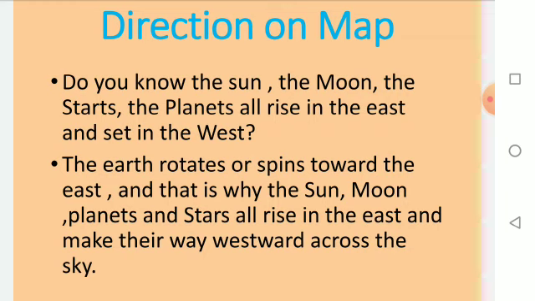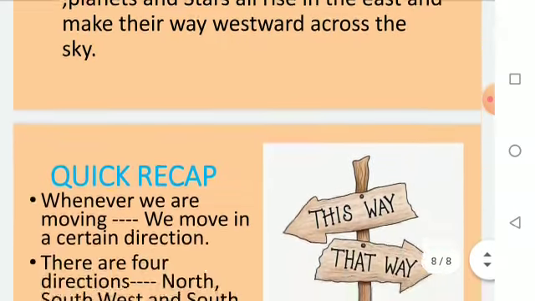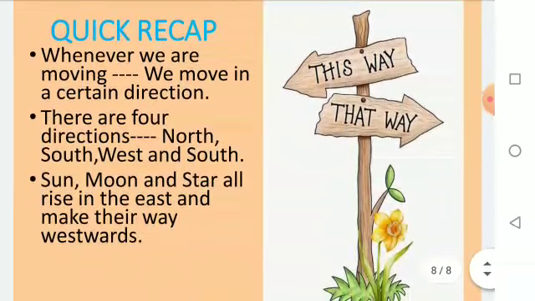The earth rotates, or spins, towards the east, and that is why the sun, moon, planets and stars all rise in the east and make their way westwards across the sky. Means the sun rises in the east and sets in the west, and in the same way the stars and the planets as well.